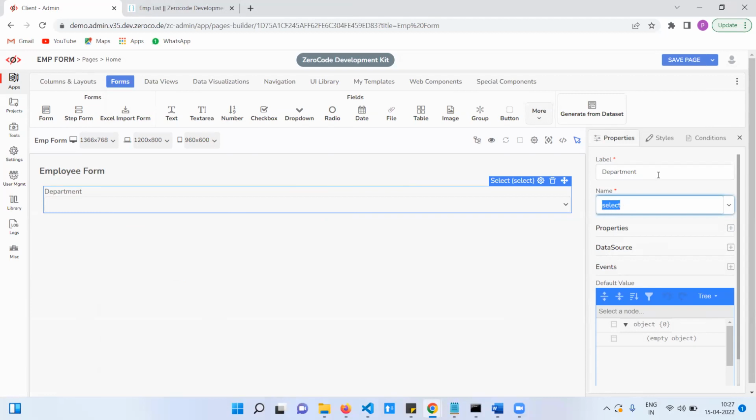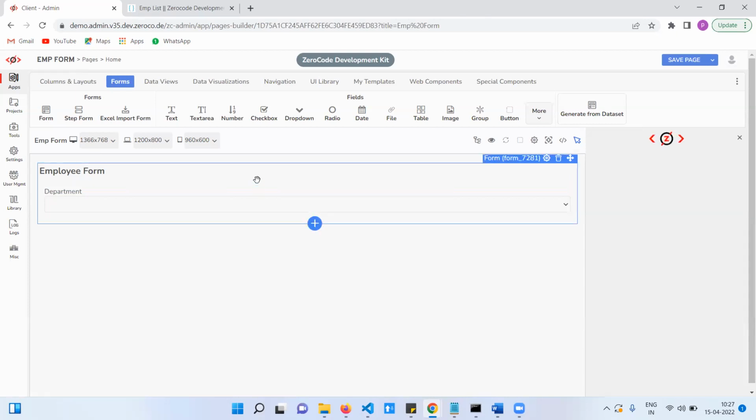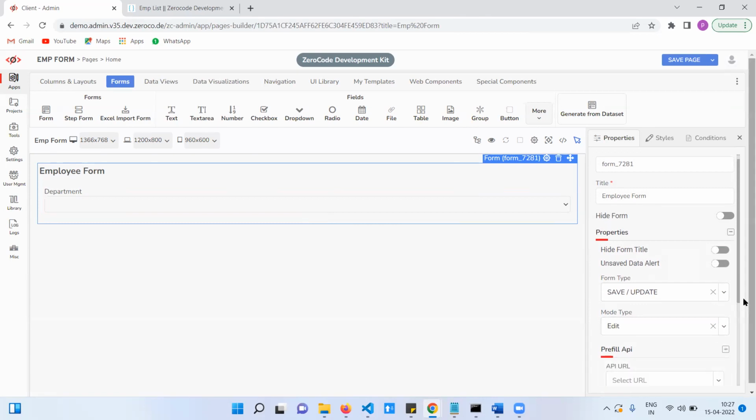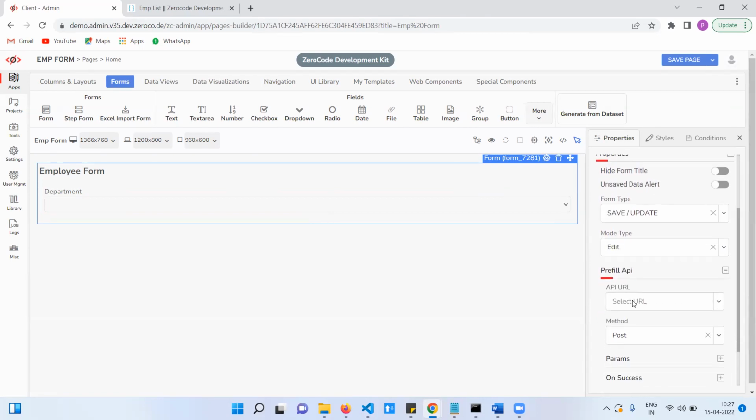And we have the form. So you need to map this same name. Otherwise, we need to do one more thing. If you select API here, automatically you will get API columns here.